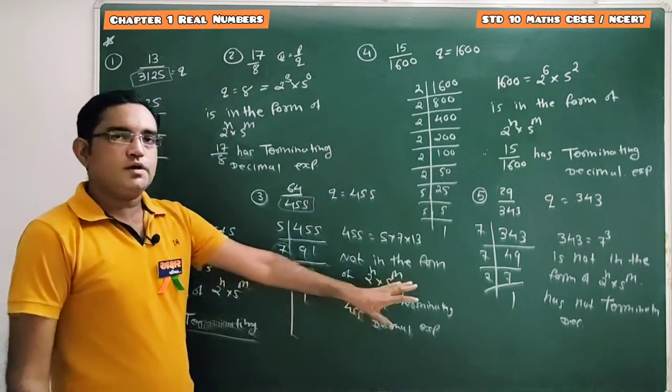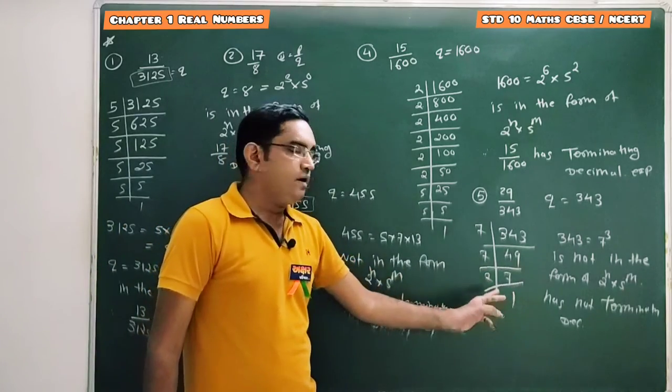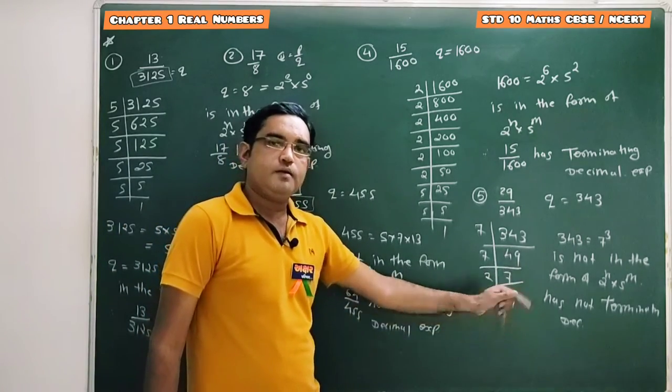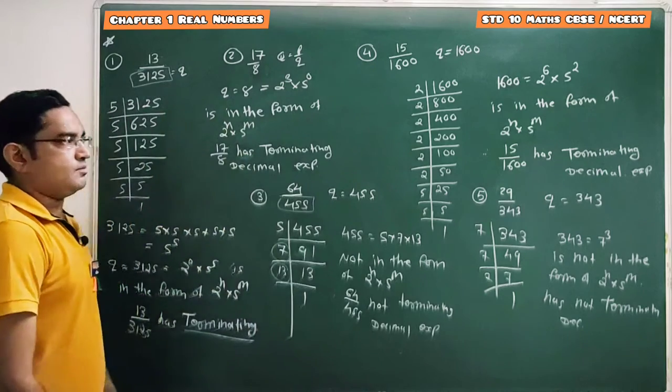Done. It is not terminating, तो कौन सा होगा? It will be non terminating and repeating decimal expansion.